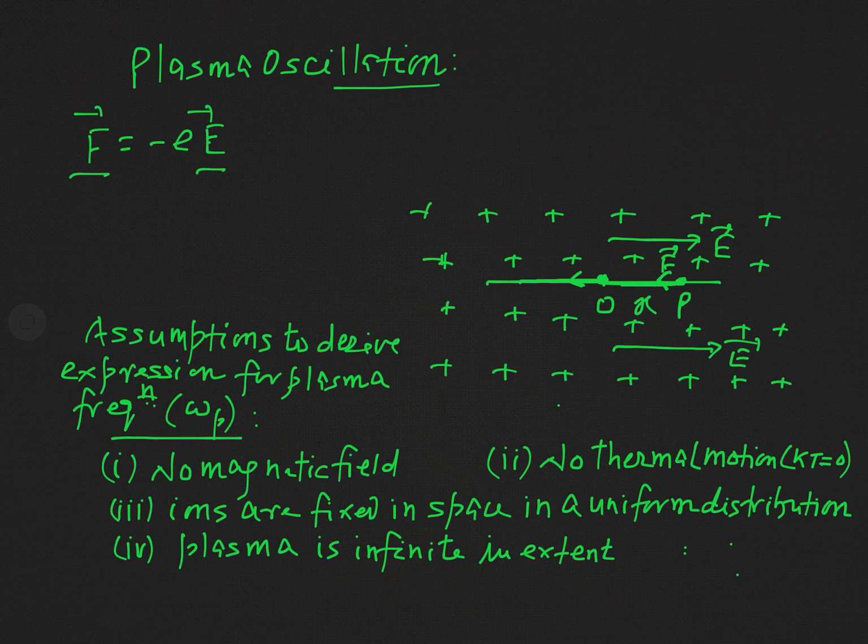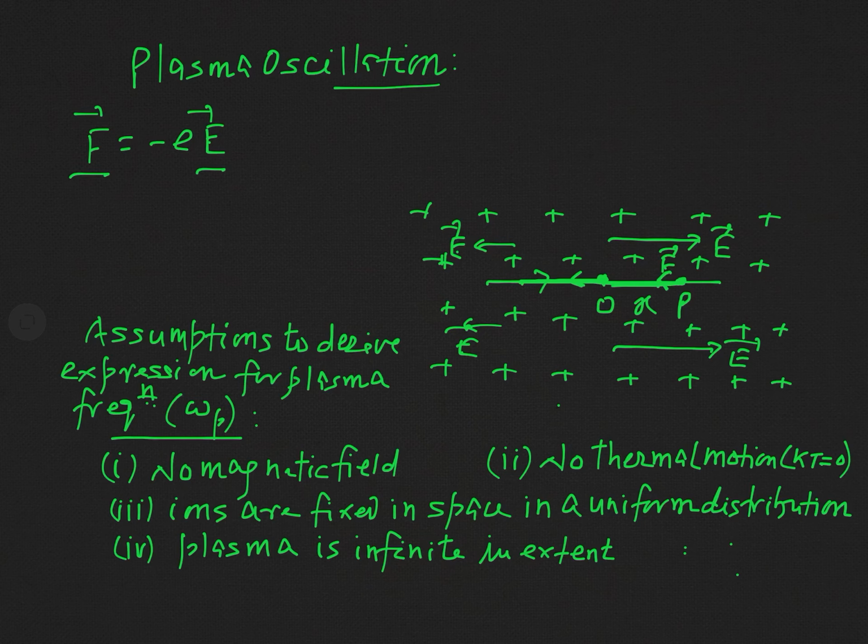And so it moves in the leftward direction. The electron is now moving towards the left, so the electric field will be produced in the leftward direction due to this displacement of the electron, and that electric field will now pull the electron again towards the equilibrium position. So again the electron will reach the equilibrium position and the net force will become 0, but due to inertia this electron again overshoots in the rightward direction.